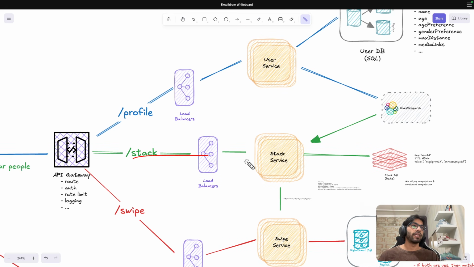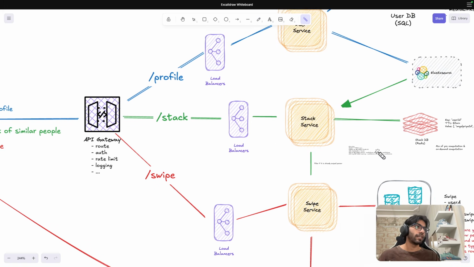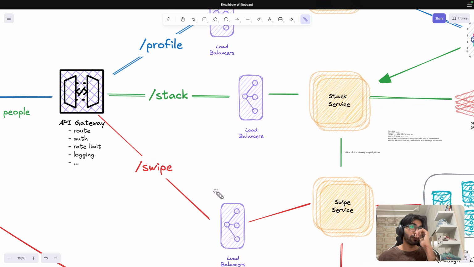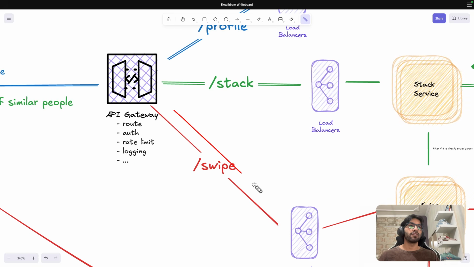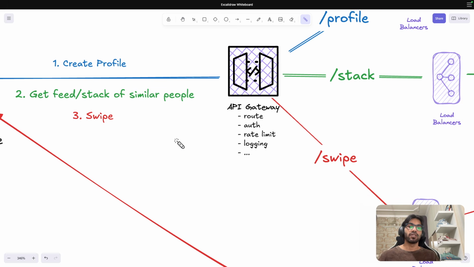So now the stack service is okay. Now what happens? I've been shown a stack of, let's say, Angel Priya, and for some reason I liked Angel Priya, and I would like to talk to her. So what is going to happen now? Again, we will have a swipe. This is again going to be a POST call. So we are at this third functionality.